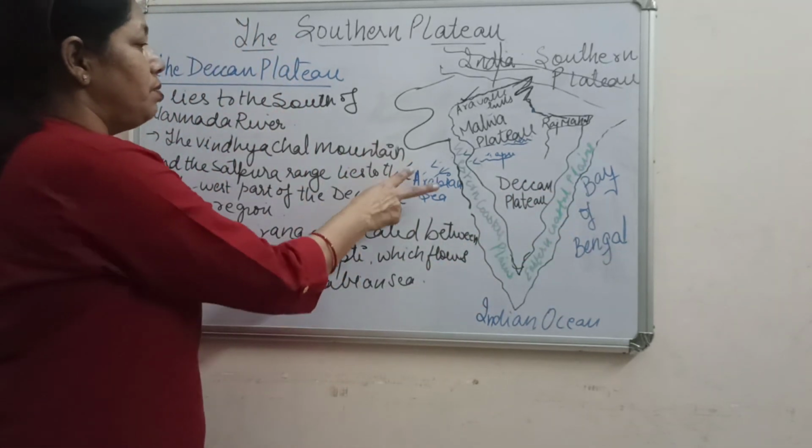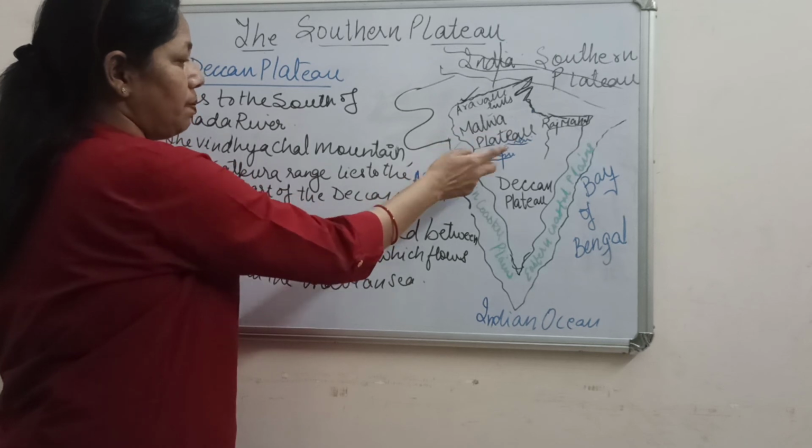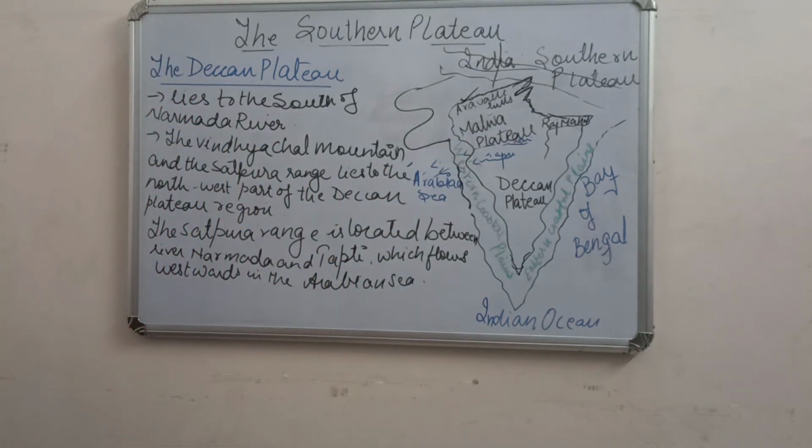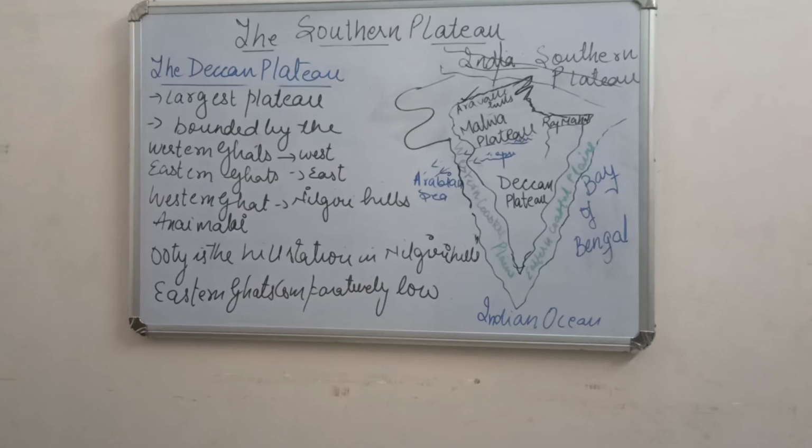Only two rivers, NT, that is Narmada and Tapti, flow westward and fall into the Arabian Sea. The rest of the rivers flow to the Bay of Bengal. Fine. So the Deccan Plateau is the largest plateau of India.